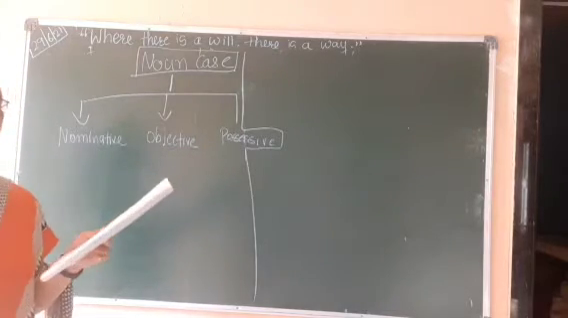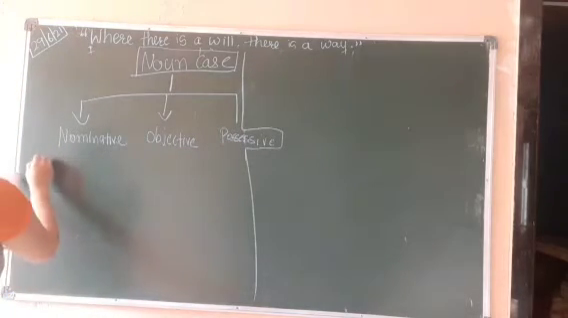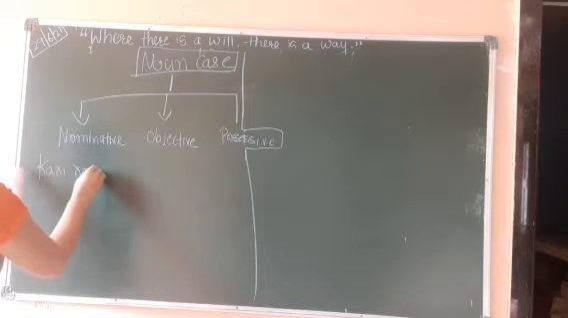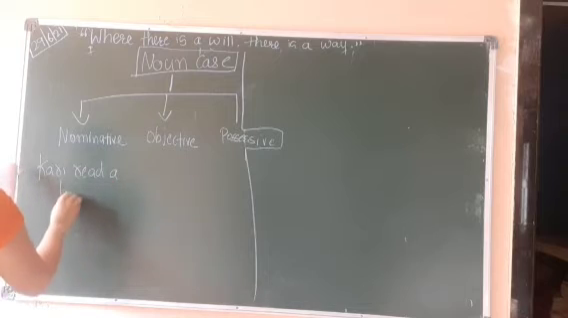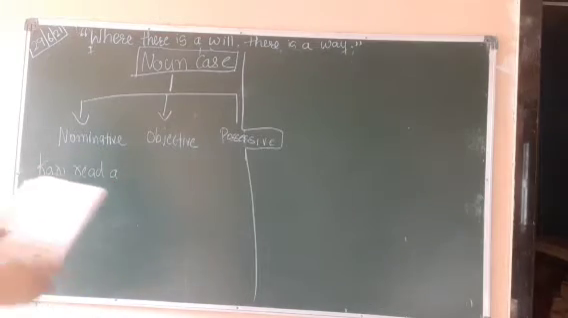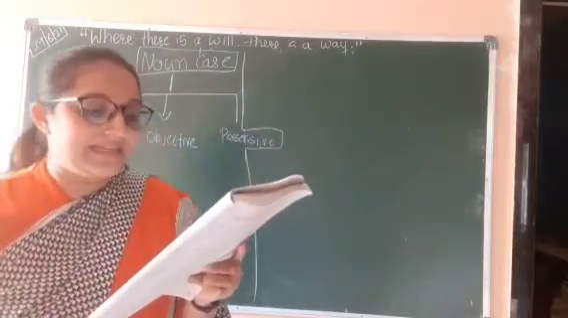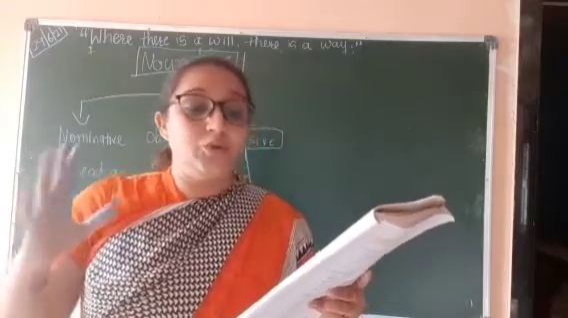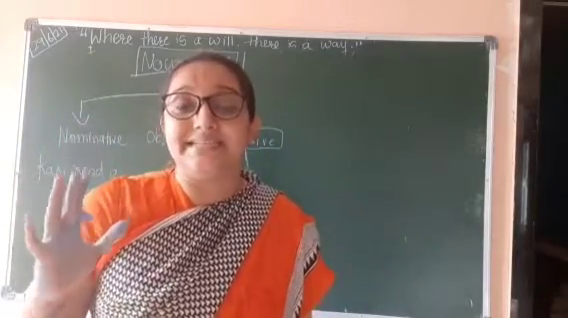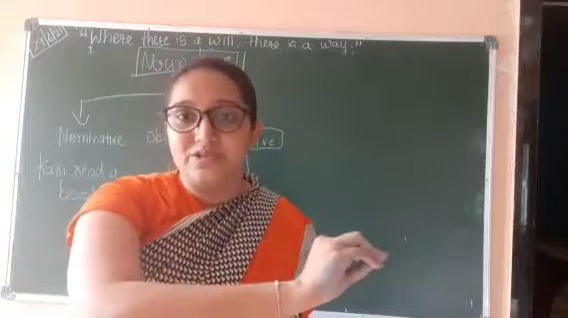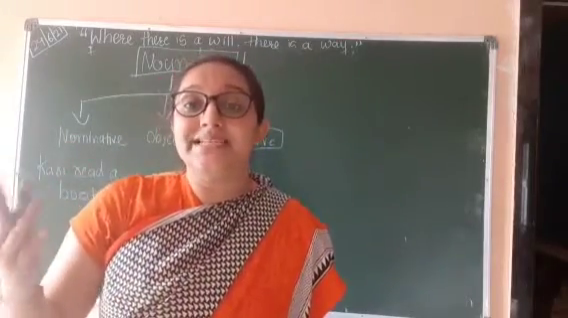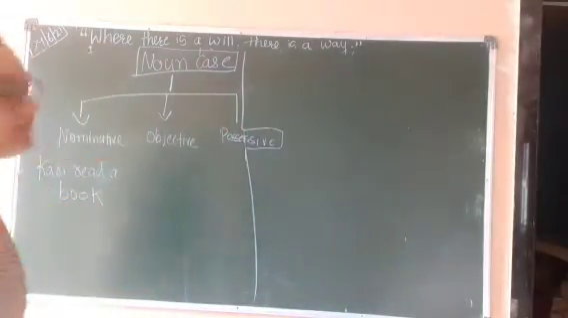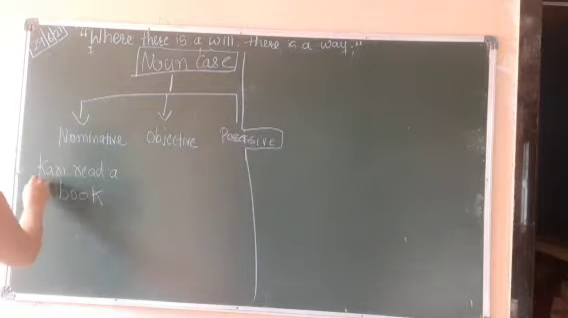Now students, I will write one example for you. Kari read a book. Okay. Now what is nominative case? Students, nominative case means when a noun or a pronoun is used as a subject in a sentence. Now as I told you in the previous question, what is subject? Subject is an action done by a person, right? So in this sentence, who has done the action? Kari has done the action, right?